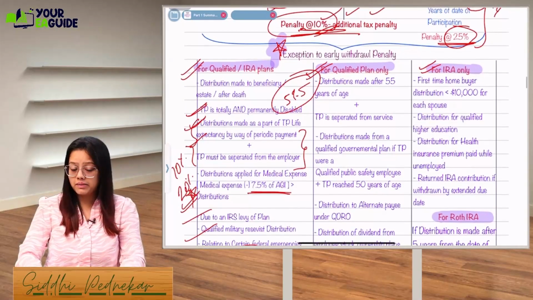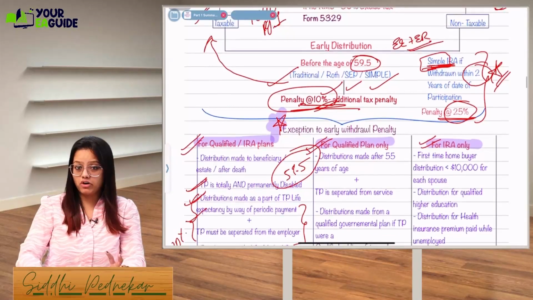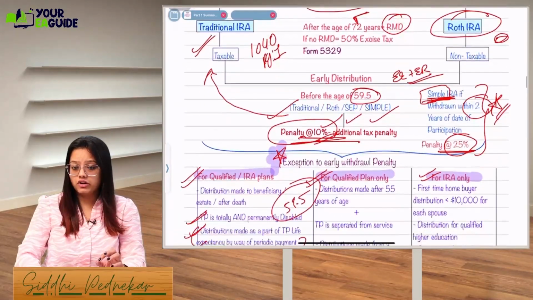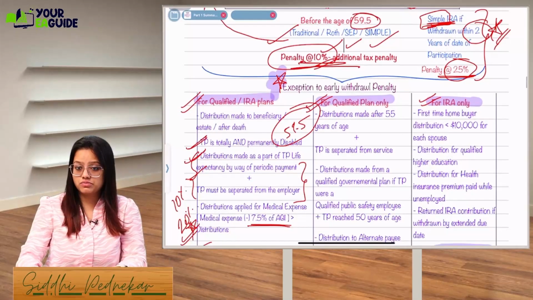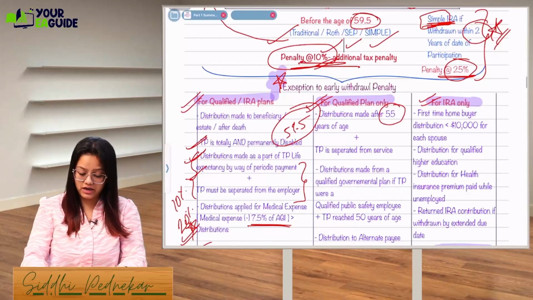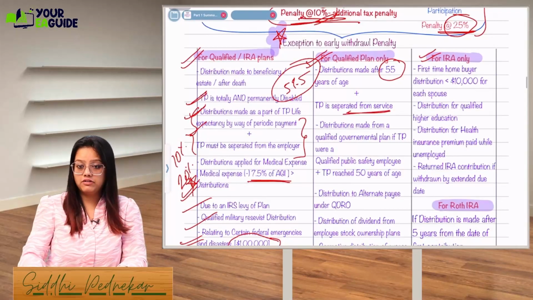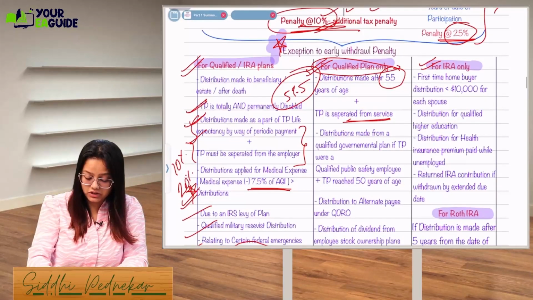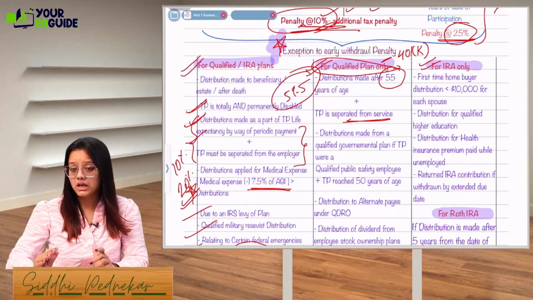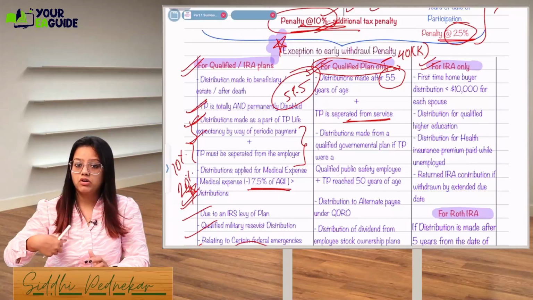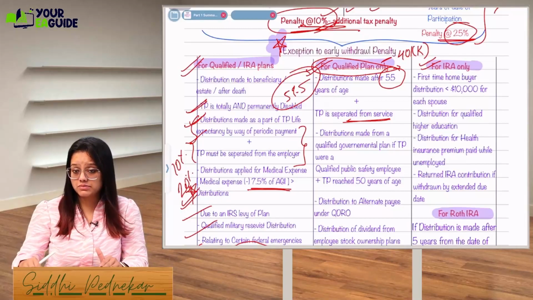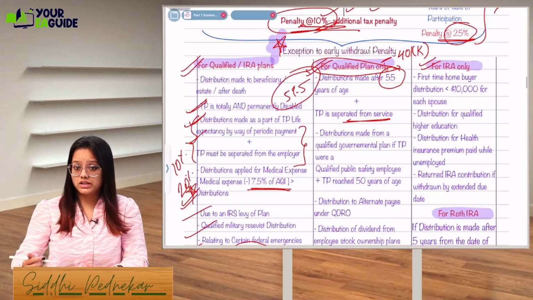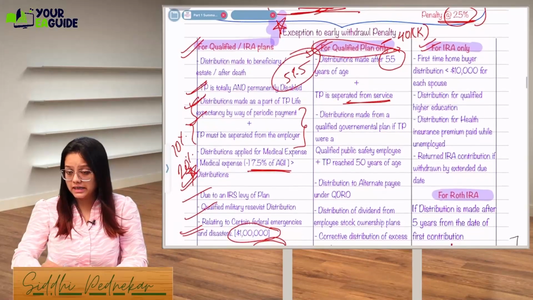Next is the qualified plan only. For a qualified plan only means only for traditional IRA, if you take a distribution after the age of 55, plus the taxpayer is separated from the service. For traditional IRA, and also there are certain qualified plans like the 401k plan. This we'll see later on, regarding what the qualified plans are and what the IRA plans are. There is a difference between these two plans, so that's why I'm saying this. Remembering this criteria is important.